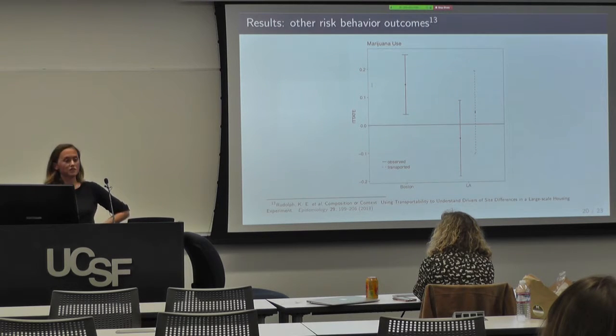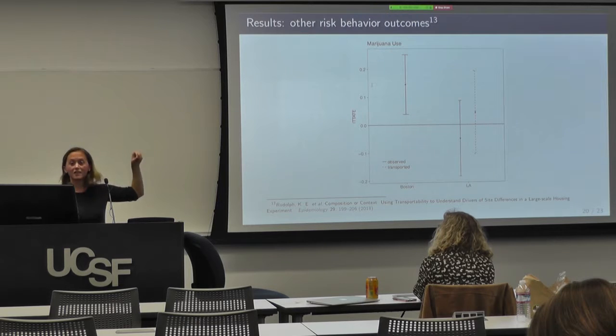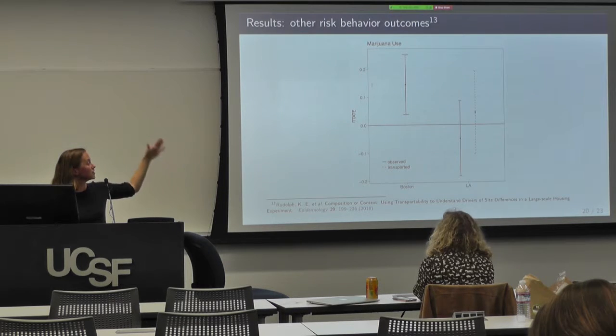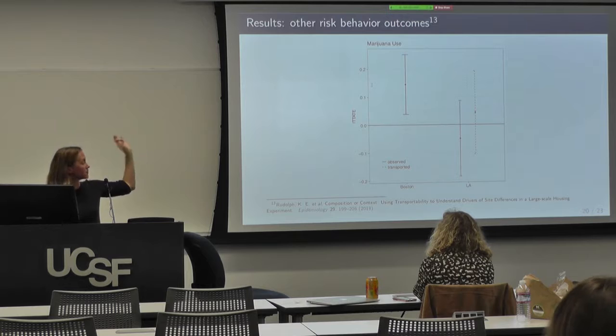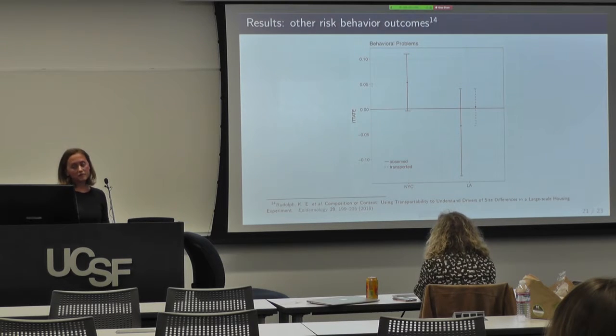So we did this for some other risk behavior outcomes. Marijuana use is one. So this is the same setup using Boston and LA, and the transported effects are the dashed lines. And so we see that, again, using these differences in composition, we're able to bring that point estimate from Boston close to the observed point estimate in LA. So we don't get all the way there, but we're getting in the right direction. Similarly, for behavioral problems, we're bringing that point estimate from New York City closer to the point estimate in LA, meaning that for these two outcomes anyway, compositional differences can partially explain these overall site differences.